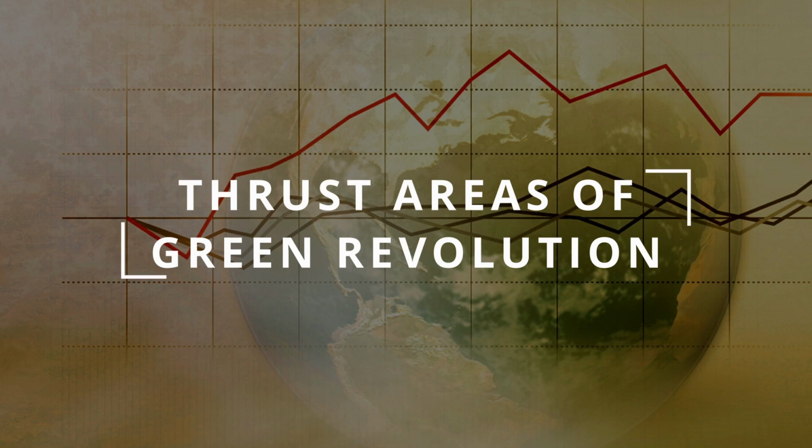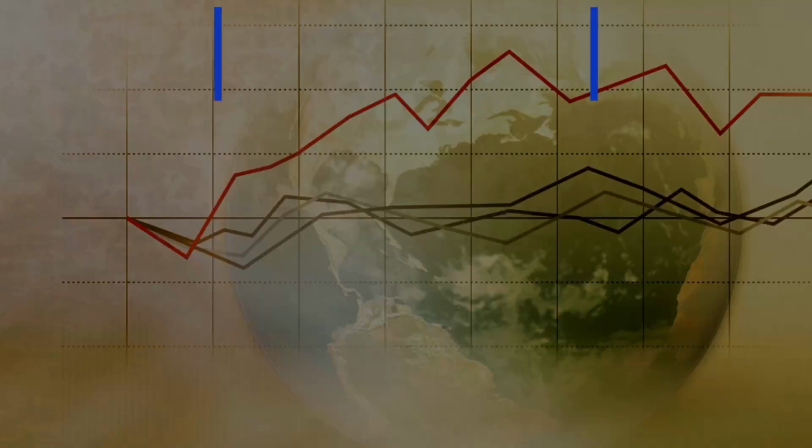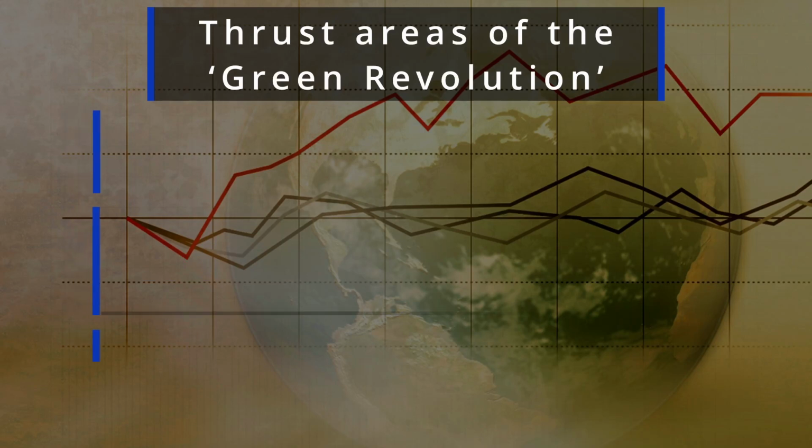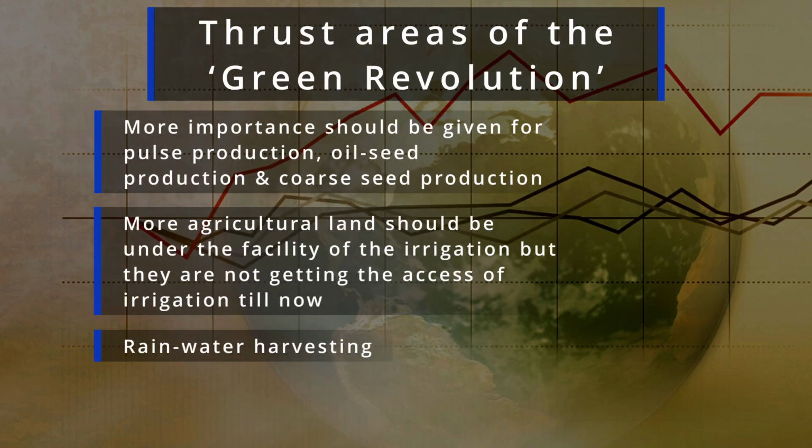Now, what are the thrust areas of the Green Revolution? First of all, more importance should be given to pulse production, oilseed production, and coarse cereal production. At the same time, more agricultural land should be under the facility of irrigation. They are not getting access to irrigation till now. The next important point which should be taken care of is rainwater harvesting.